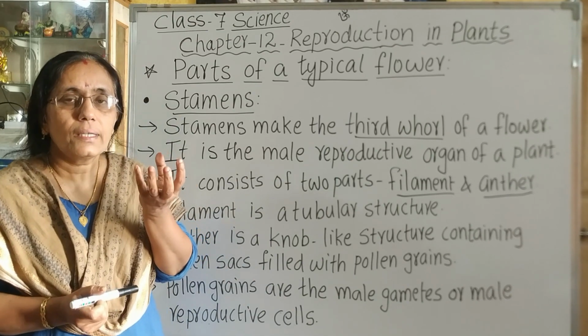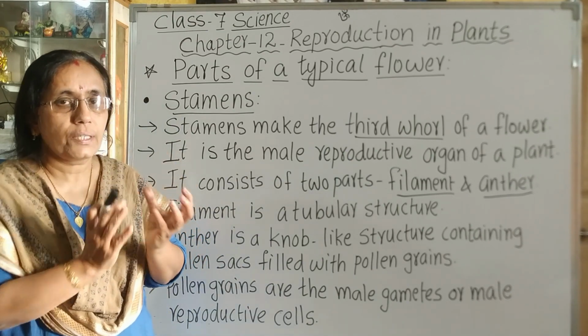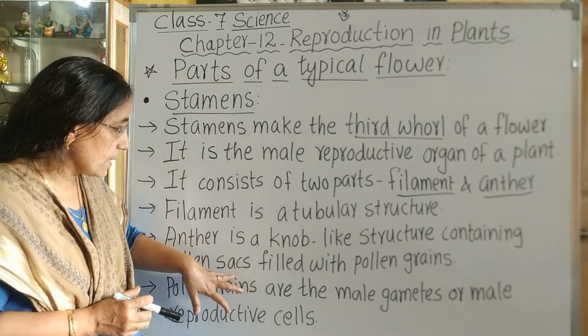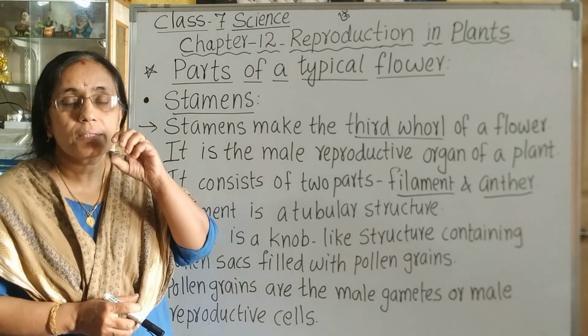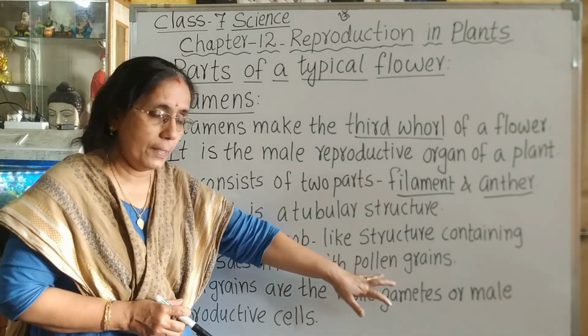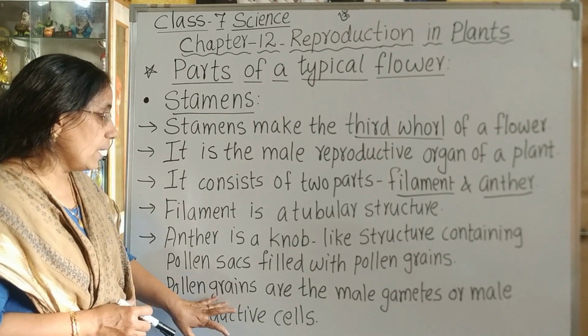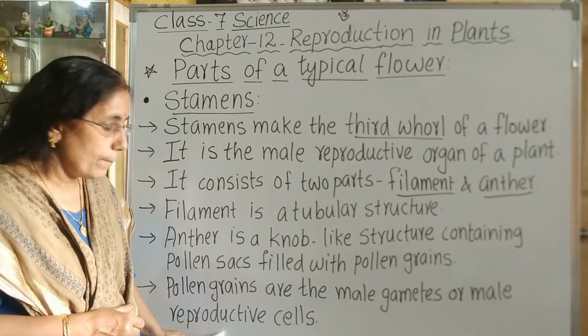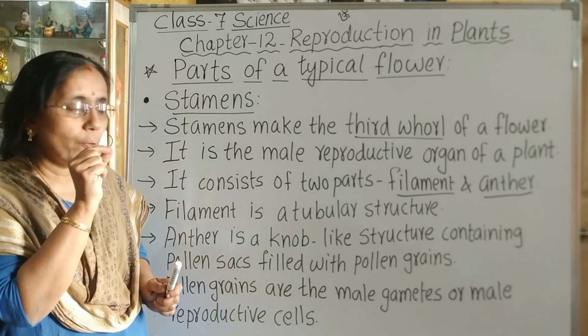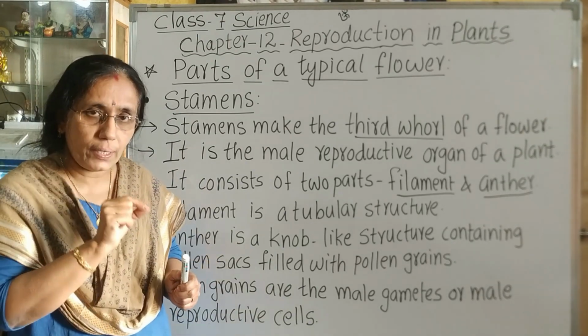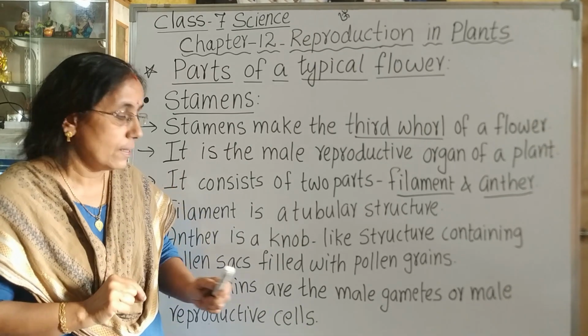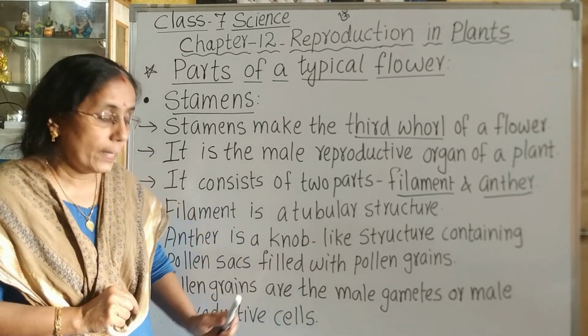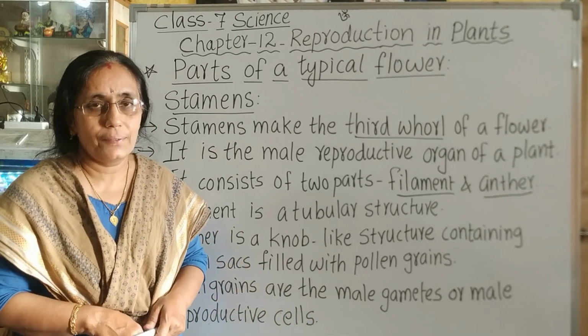So, anther is a knob-like, sac-like structure which contains pollen sacs, and inside the pollen sacs there are pollen grains. Pollen grains are the male gametes or male reproductive cells of a plant. So, what do pollen sacs contain? Pollen grains. Pollen grains are the male gametes or male reproductive cells of the plant.